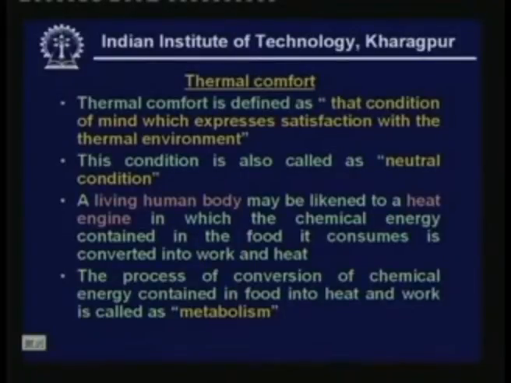So we know that all living beings, including human beings, consume food. Food is required because it is converted inside the body into heat and work. The work is used for doing some useful tasks, and the heat is required because, especially in human beings, we are warm-blooded animals. Our bodies have to be maintained at some particular temperature, so continuous heat generation is required. So the food we consume is utilized for these two purposes.